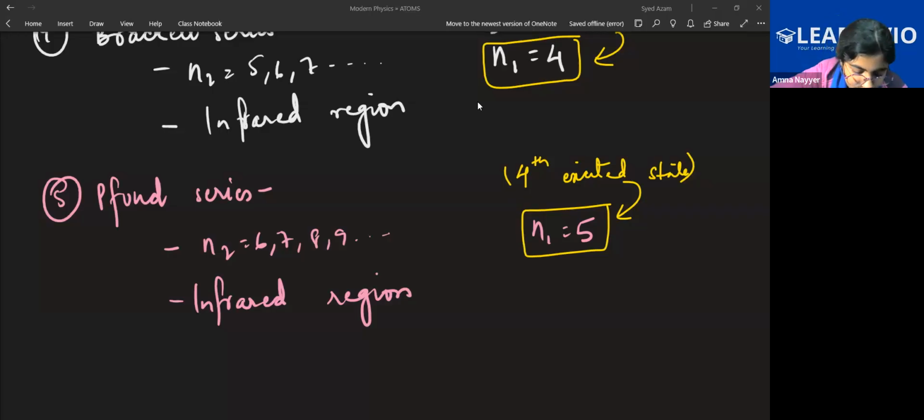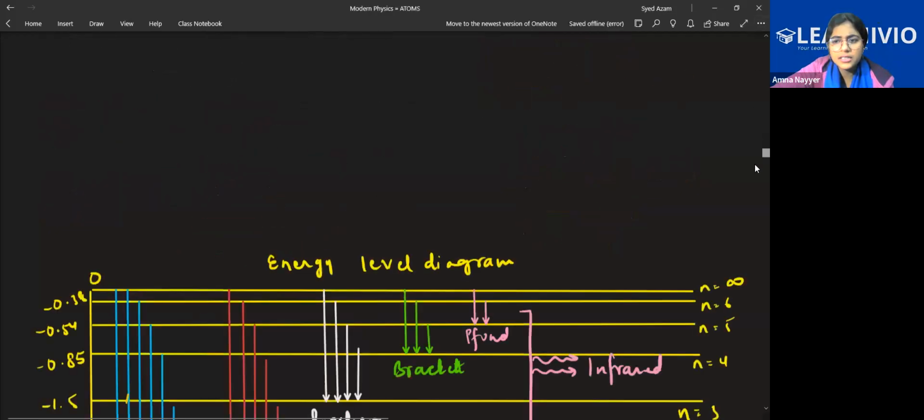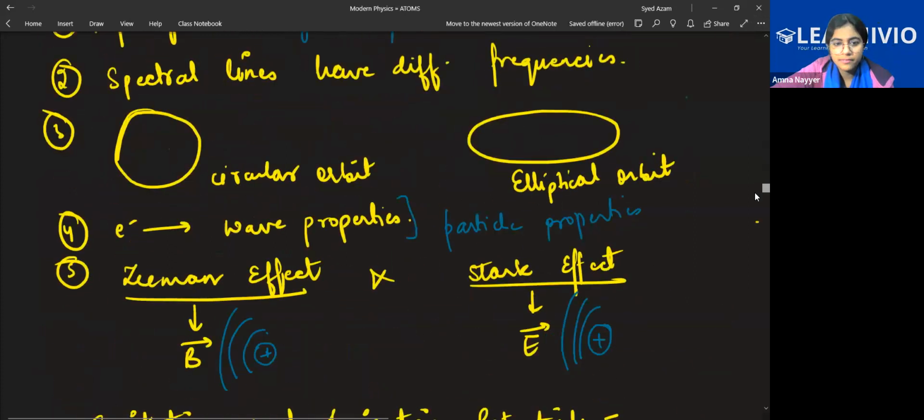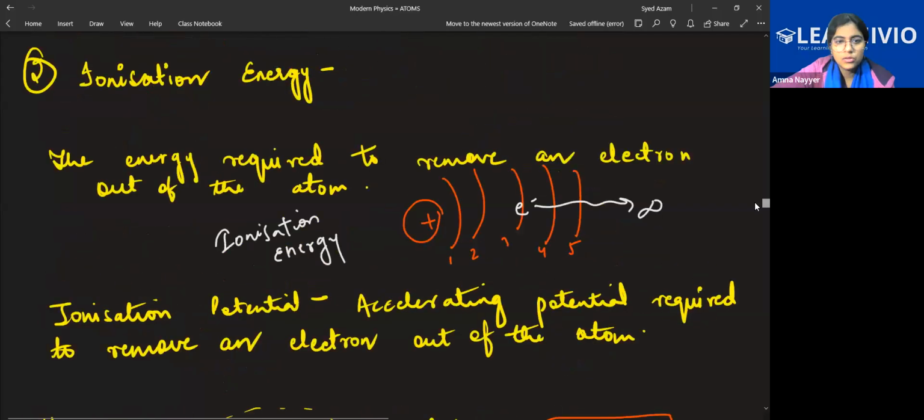Which energy, Rishita? Right, ionizing energy. You all have heard of it? Ionizing energy. Yes, this is the ionizing energy, the energy required to completely remove the electron from the atom. The accelerating potential required to remove an electron out of the atom is the ionization potential.